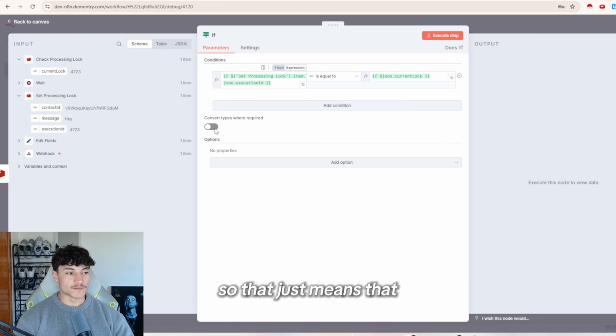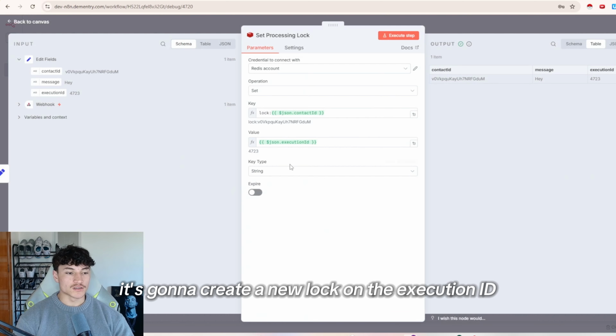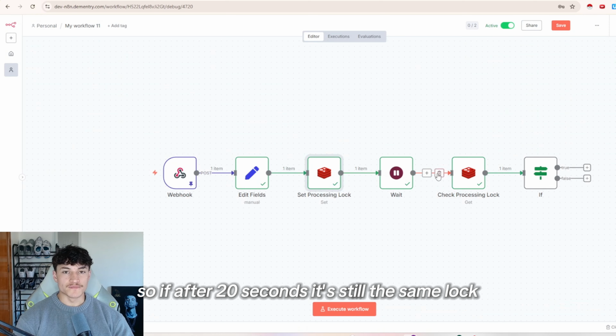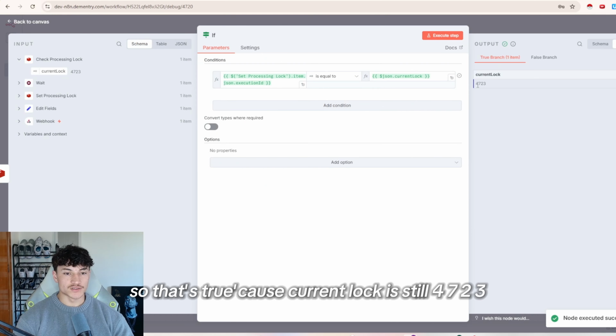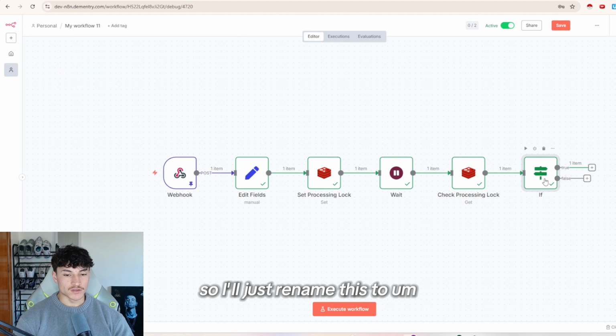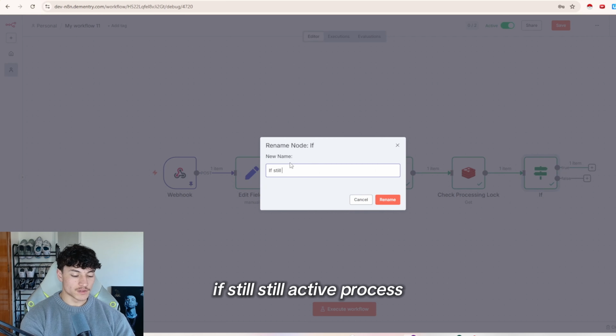So that just means that when the user first sent their message, it's going to create a new lock on the execution ID. So if after 20 seconds it's still the same lock, then it's going to filter through. So now if we go execute step, so that's true because the current lock is still 4723. And so I'll just rename this to if still active processor.